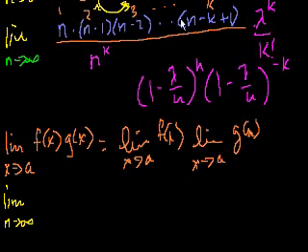We're multiplying a bunch of binomials, and we're doing it k times. So the largest degree term is going to be n to the k. It's going to be n to the k plus something times n to the k minus 1, a big kth degree polynomial. That's really all we need to know for this derivation. So it's going to be n to the k plus a bunch of other stuff.